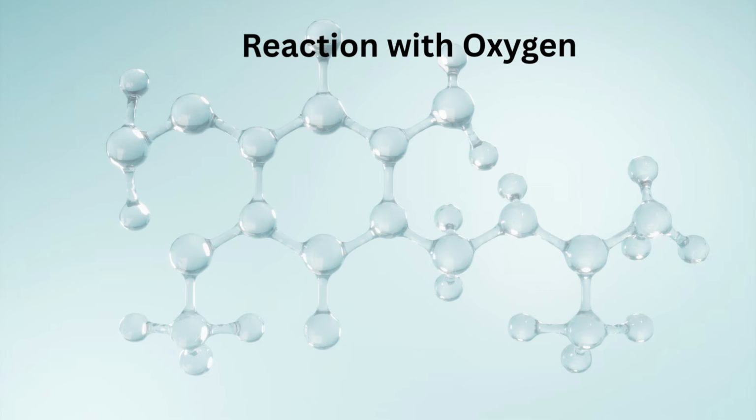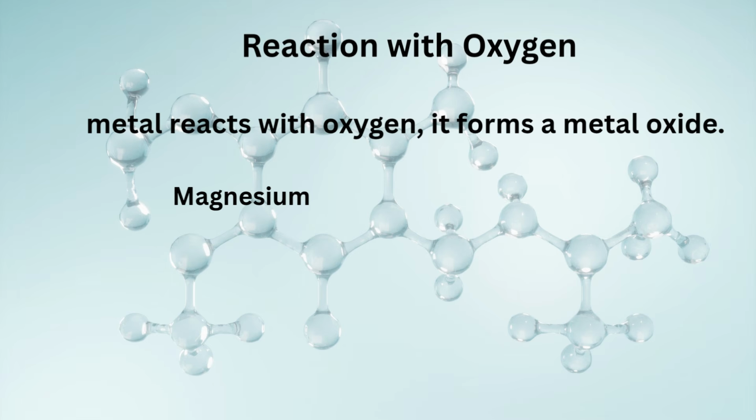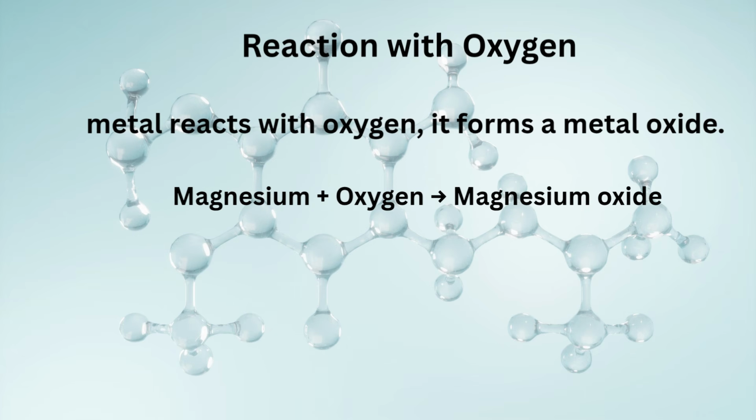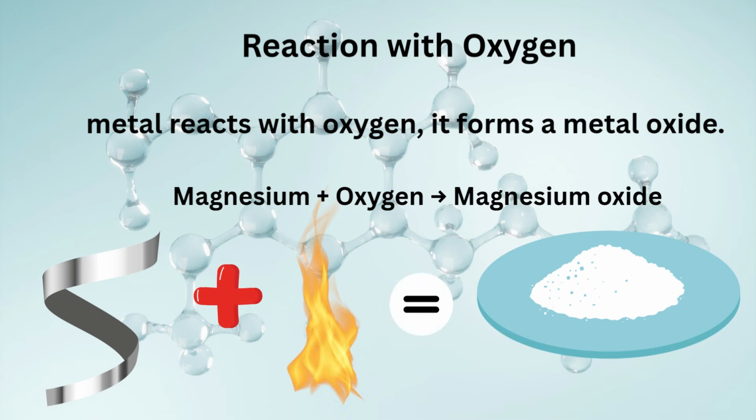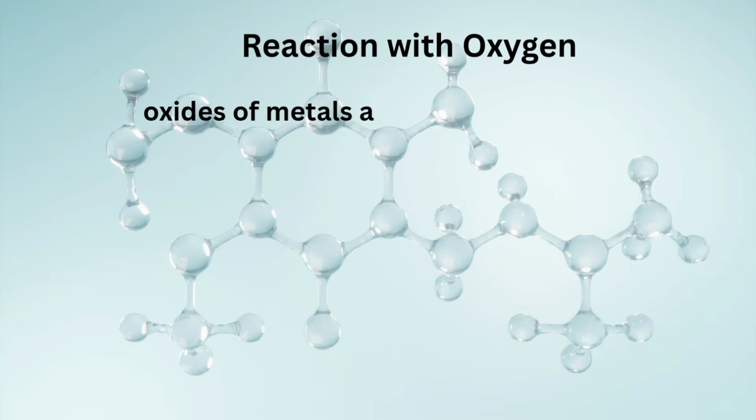Reaction with oxygen. When a metal reacts with oxygen, it forms a metal oxide. For example, when magnesium is heated up, it forms a new substance called magnesium oxide. When magnesium ribbon burns, it leaves a white powder which is called magnesium oxide. Generally, oxides of metals are basic in nature, which means they turn red litmus paper into blue. I have already explained basic and acidic in detail in my previous video. To know about it in detail, you can watch there.